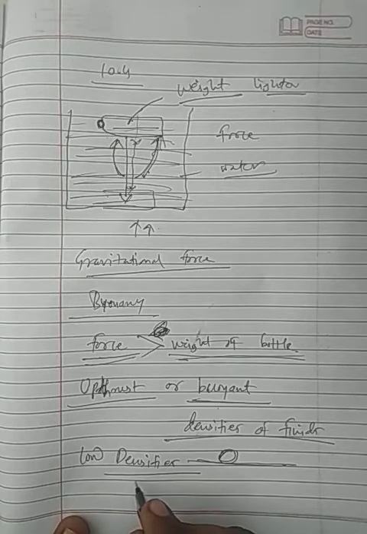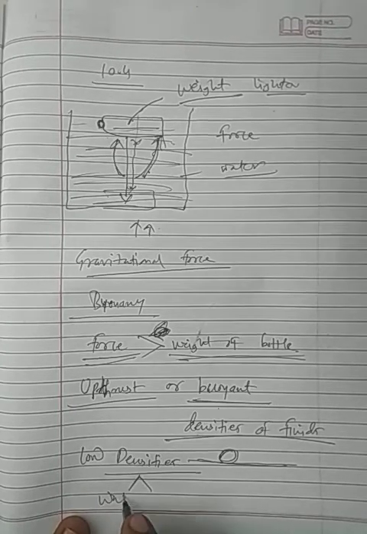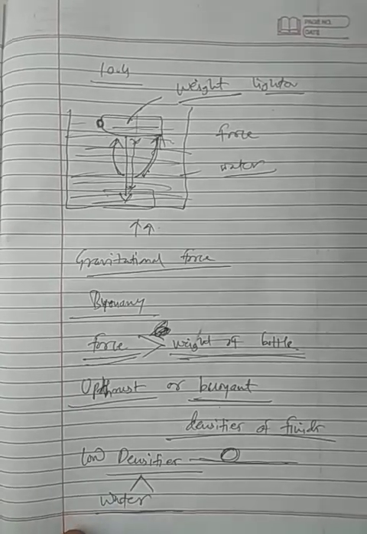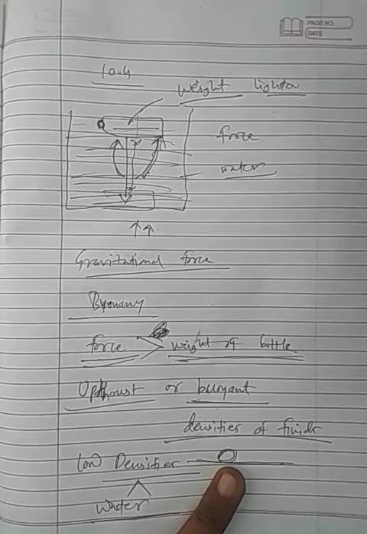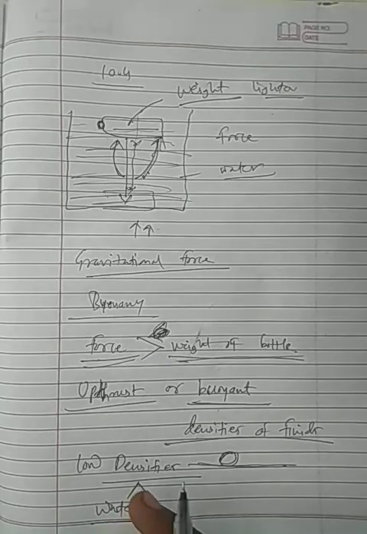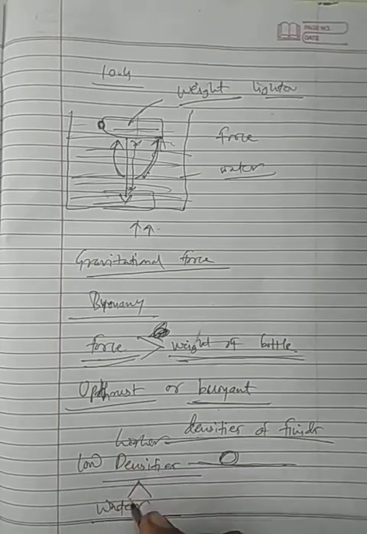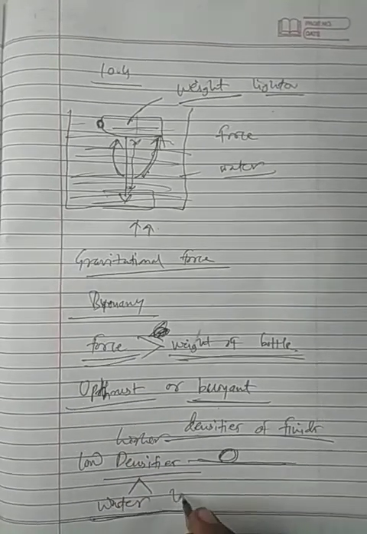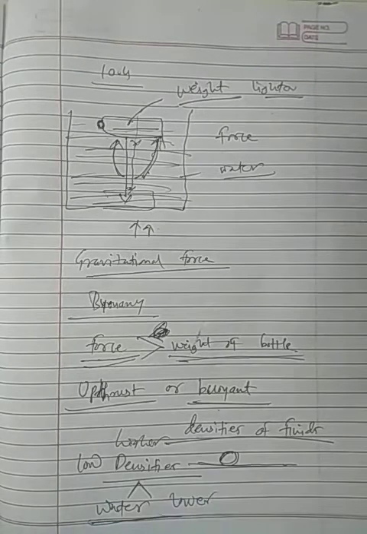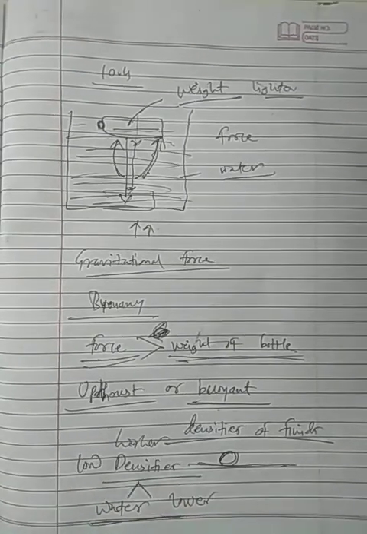The object has low density and water has high density, then this object will float. If the density of the object is higher and the density of the water is lower, then this object will sink into the water.